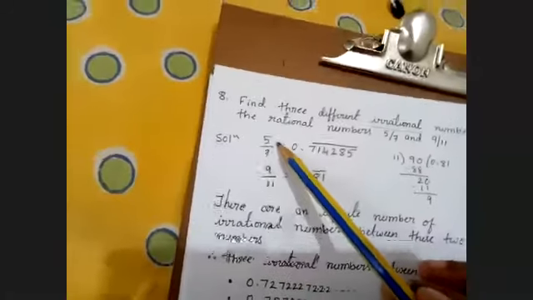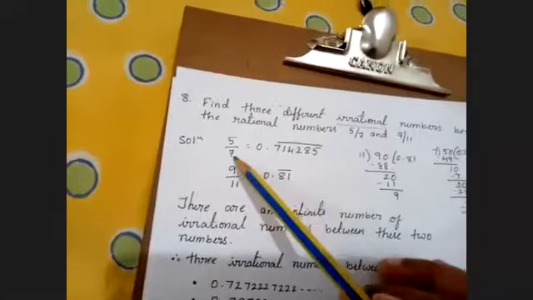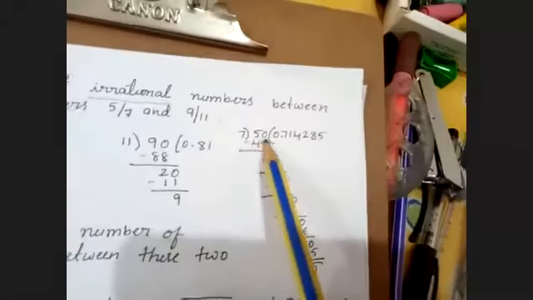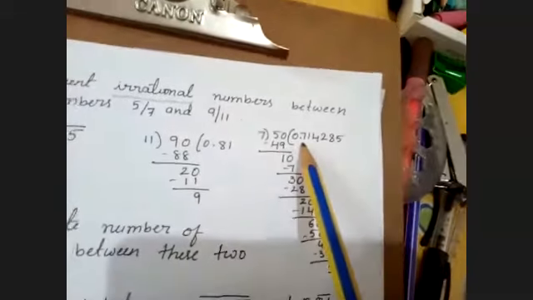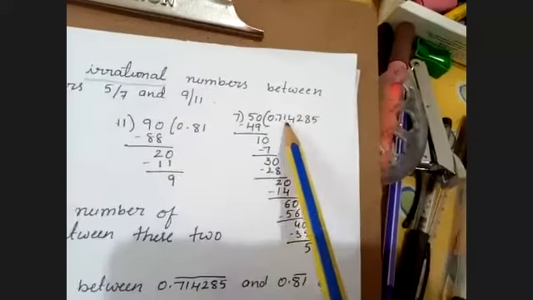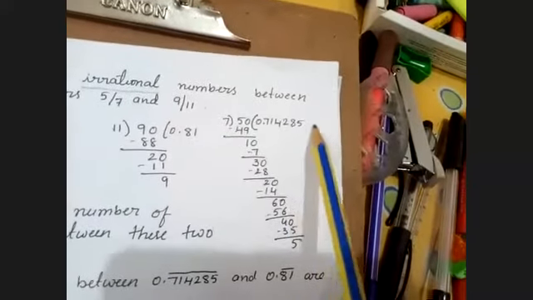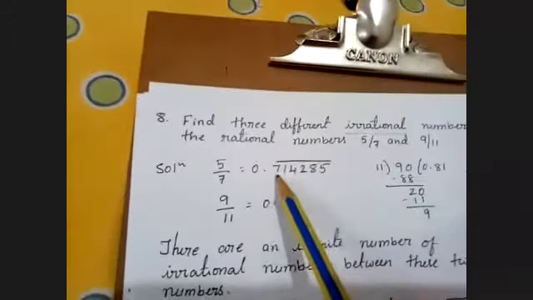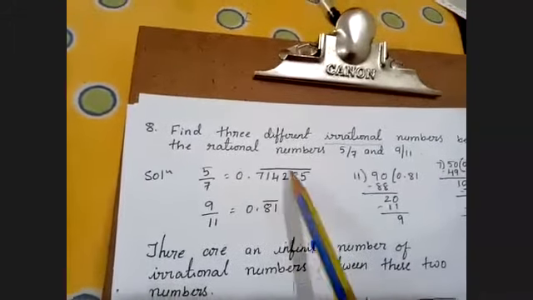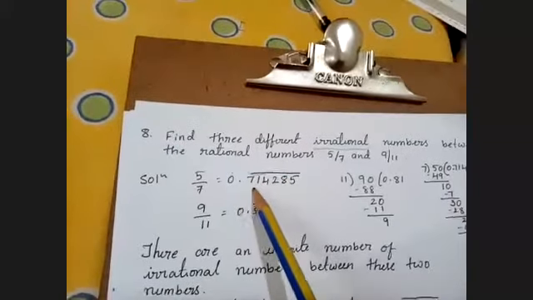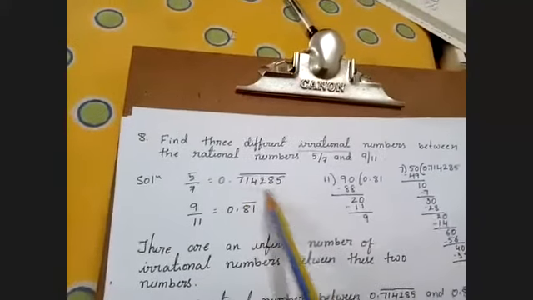First, we'll take 5/7. I'll divide 5 by 7. I'll be getting 0.714285. Again, the number is repeating. That's why I'm writing 0.714285 bar. It means these 5 digits are repeating.